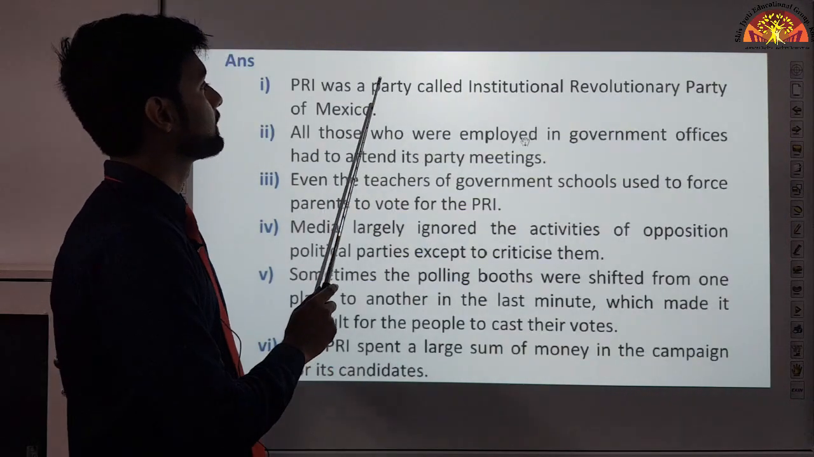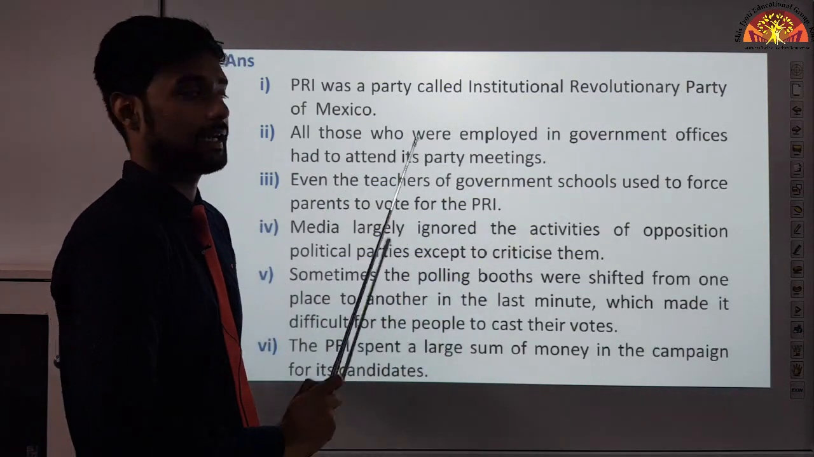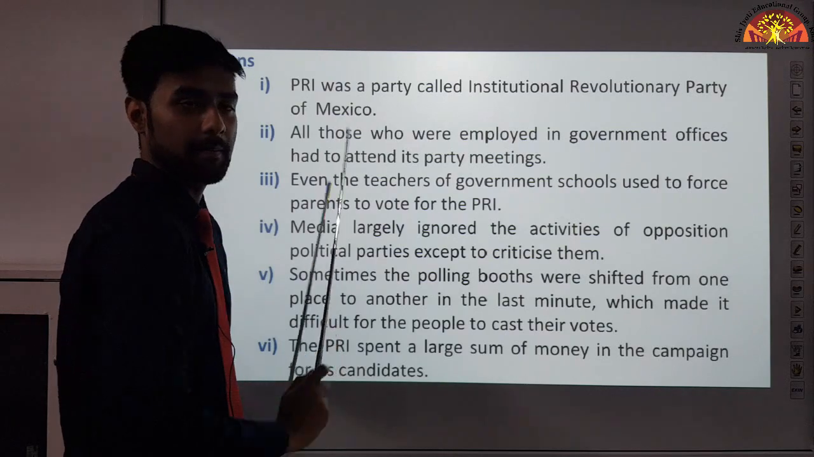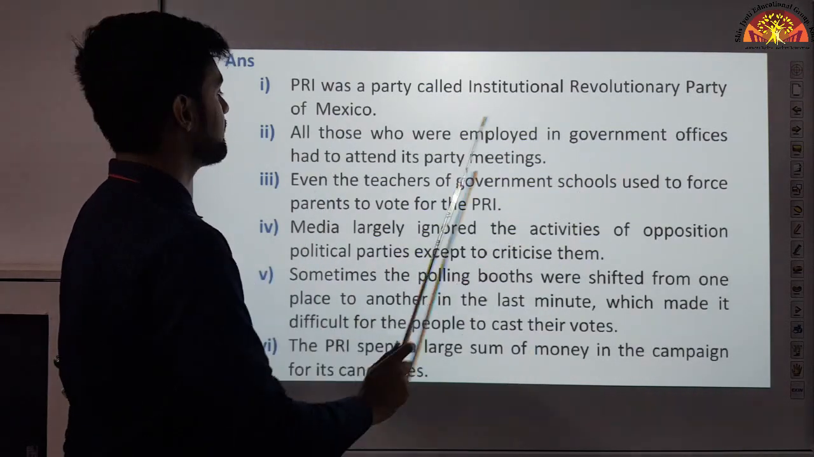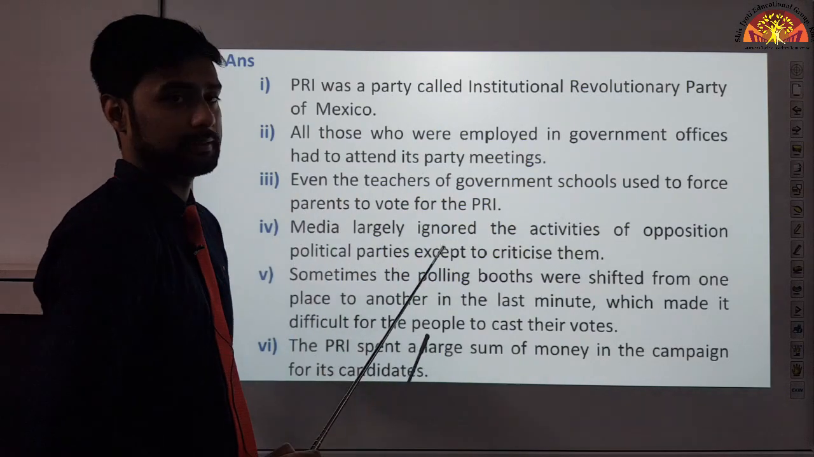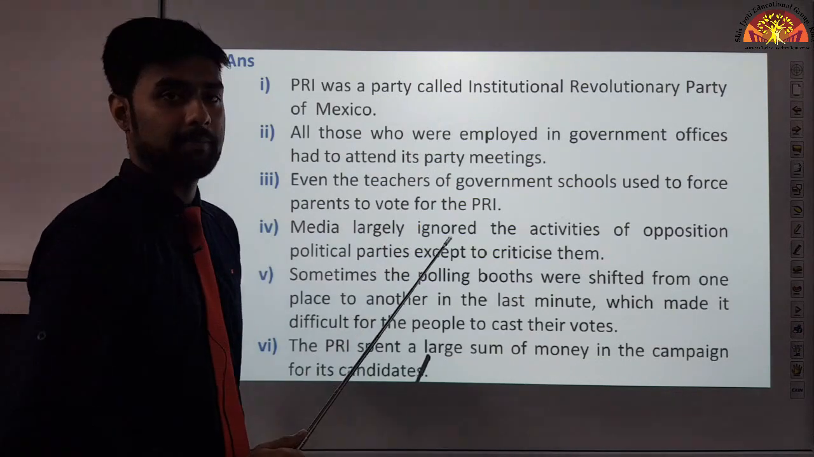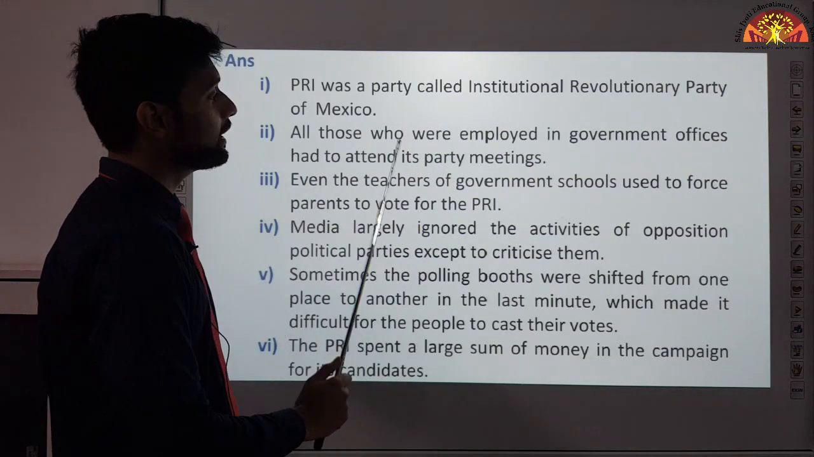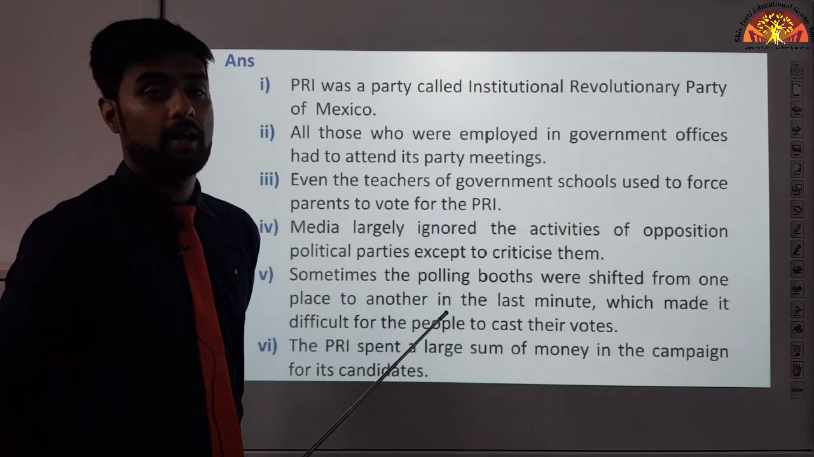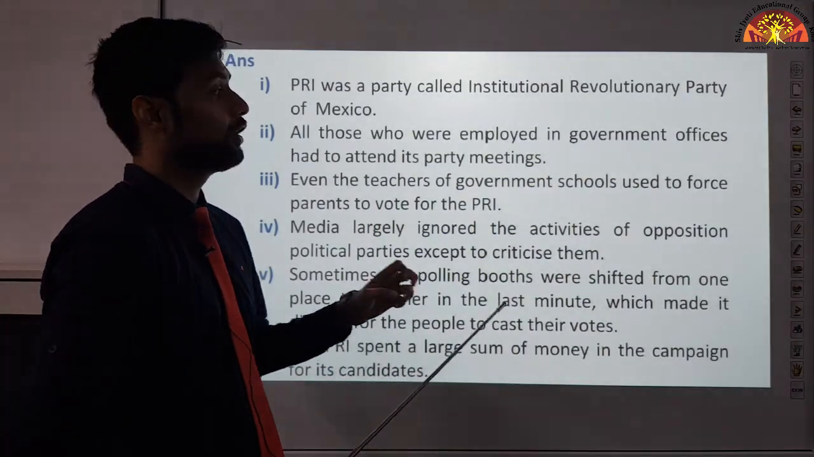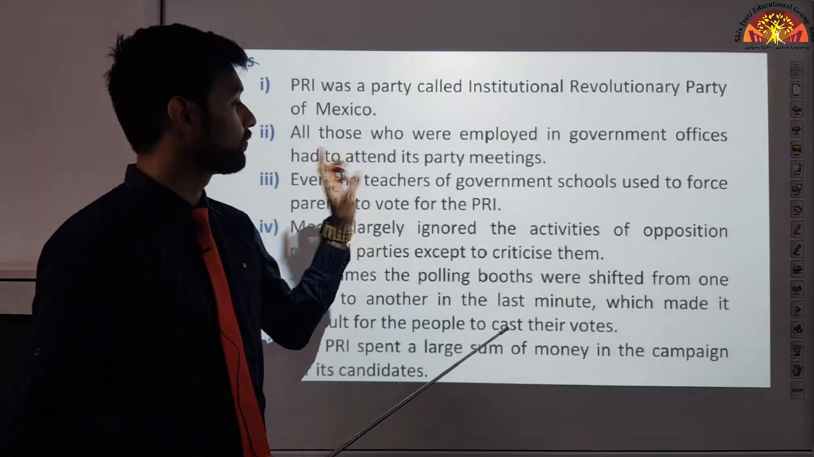See, PRI was a party called Institutional Revolutionary Party of Mexico. It's the name of a party of which country? Mexico. Now see, all those who were employed in government offices had to attend its party meetings. Now all the government officers of Mexico had to attend the party meetings. Even the teachers of government schools used to force parents to vote for the PRI. They used to tell the parents that we will only pass your kids if you vote for this party only.